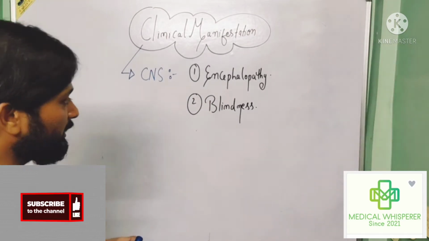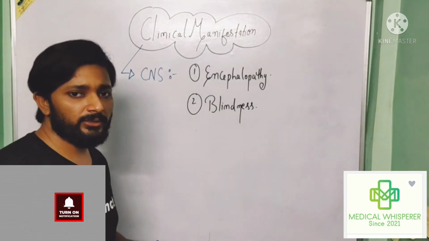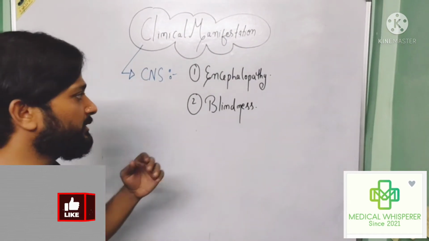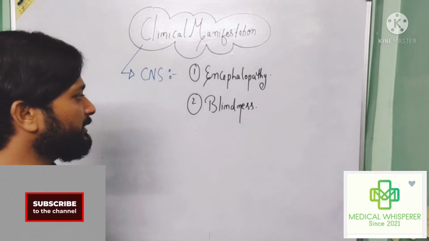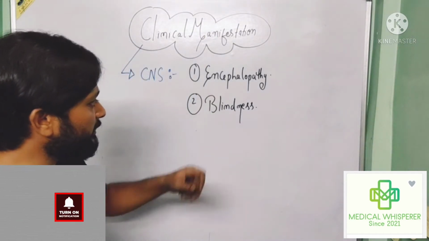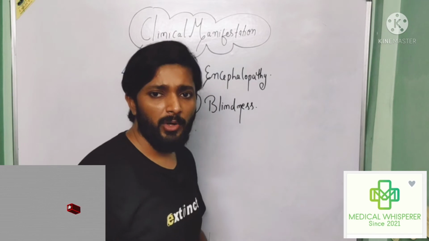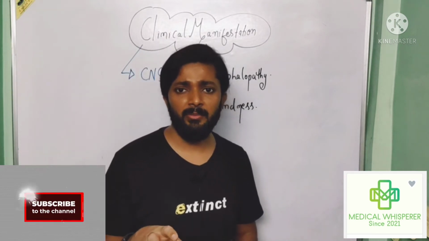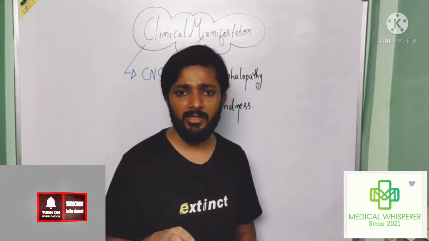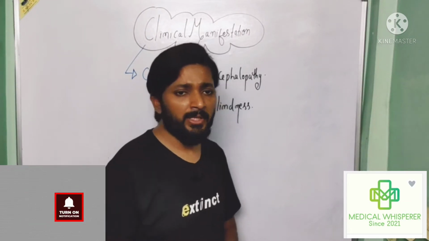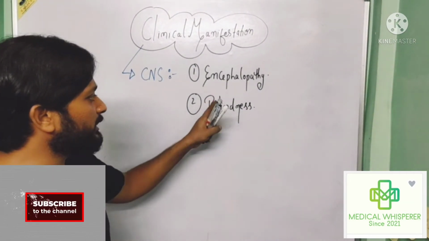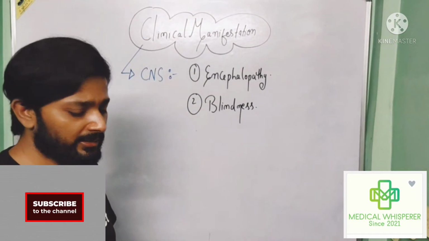When we talk about the clinical manifestation which is associated with the central nervous system, basically there are two clinical manifestations associated with the central nervous system. First is the encephalopathy and second is the blindness. So first of all, what is the meaning of encephalopathy? Encephalopathy is actually the broad term which represents the disease of the brain, and that disease of the brain is characterized by alteration in the function as well as the structure of the brain. So this is basically the encephalopathy, and second is the blindness. So these two clinical manifestations are associated with the central nervous system.